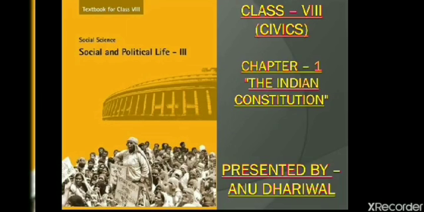Children, today we are going to start civics. The first chapter that we are taking is the Indian Constitution from your NCERT textbook, Social and Political Life, Part 3. So let us begin.